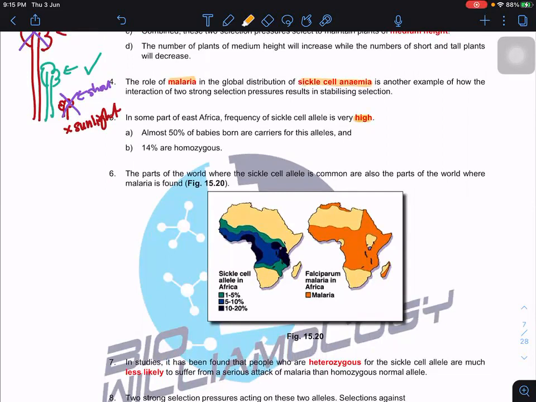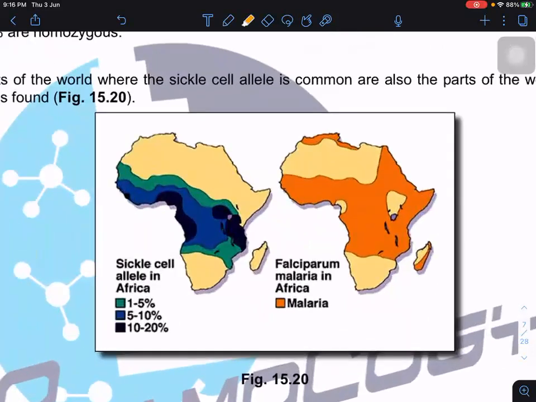And when you study the map, you realize that the regions with high sickle cell anemia cases match with the regions with malaria. Can you see that?